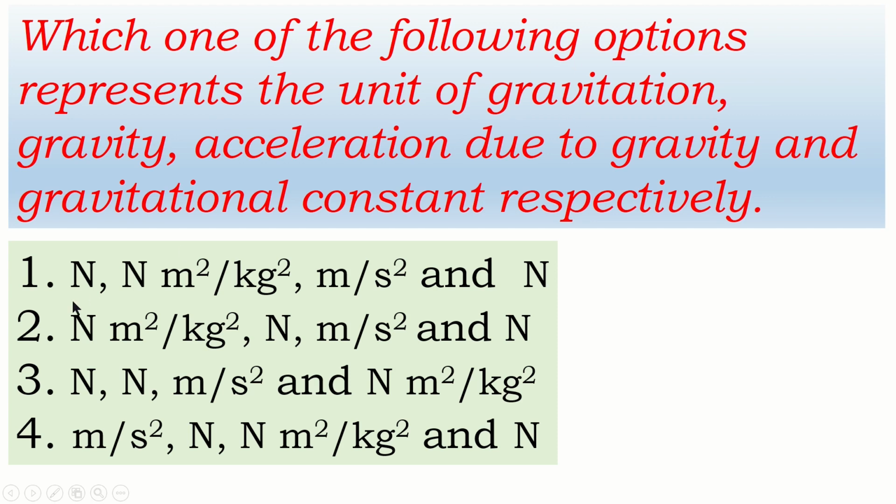Gravitation is a force, so its unit is Newton. These three have Newton, that's why 4 is cancelled. And second, gravity here is not Newton. Gravity is also a force measured in Newton. This third only exists. First and second we can cancel because the second is not Newton. Here Newton meter square by kg square, here not Newton. And that's why the third exists. Gravitation Newton, gravity Newton, and acceleration due to gravity is measured in meter per second square, and gravitational constant is measured in Newton meter square by kg square. It means the third option is correct. That's why we'll select this third option.